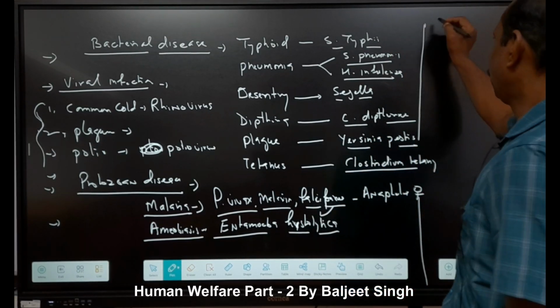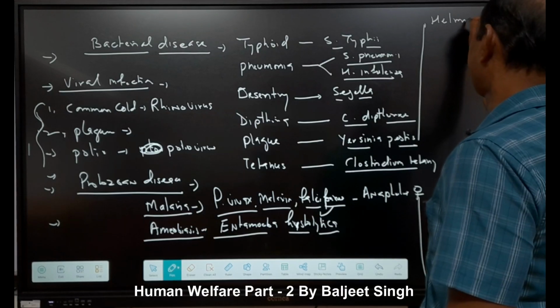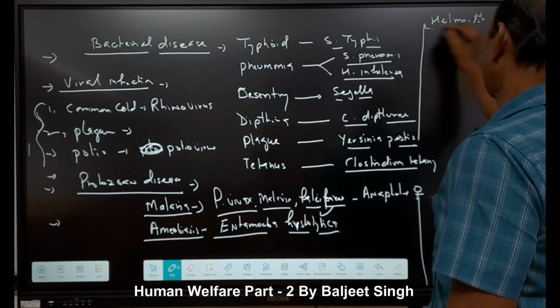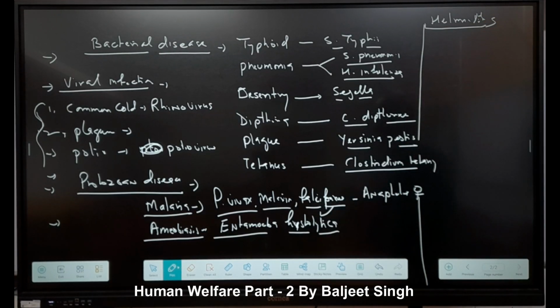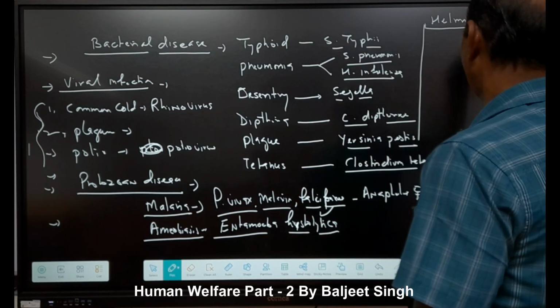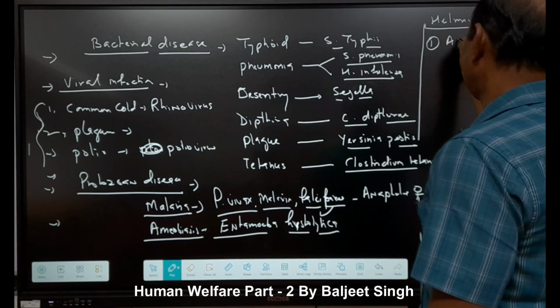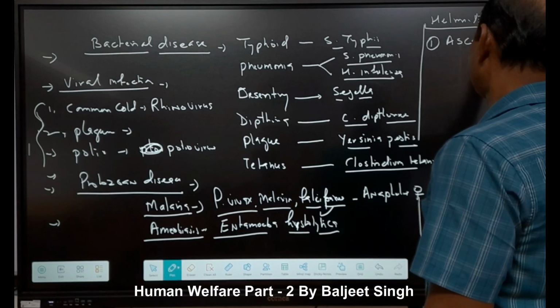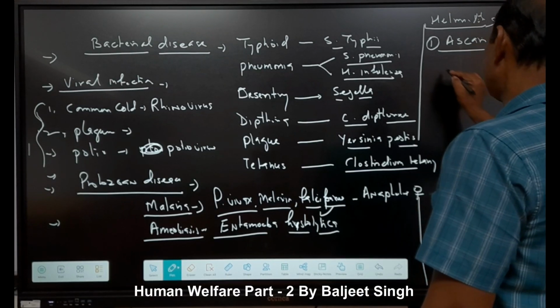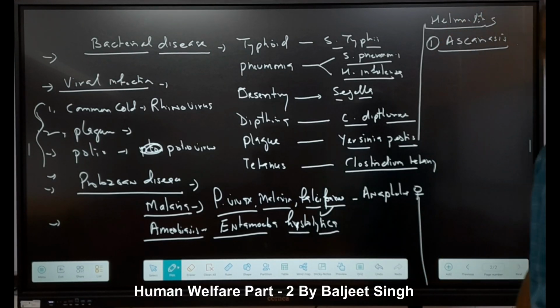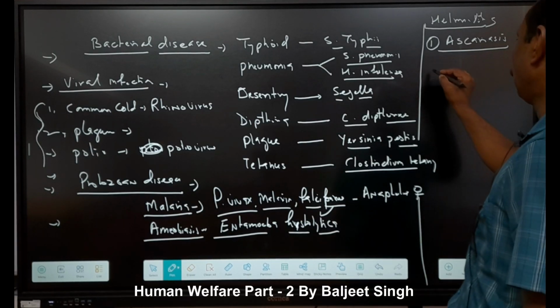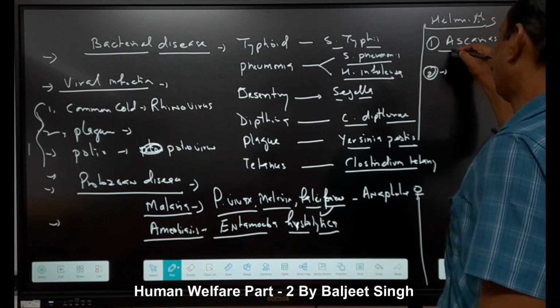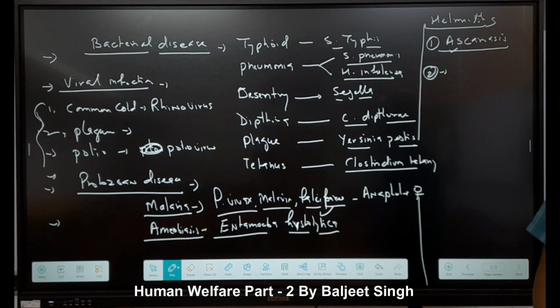Now next is helminths. Which helminth diseases are given here? Two helminth diseases are given. First is ascariasis, caused by Ascaris lumbricoides, through contaminated food and water.